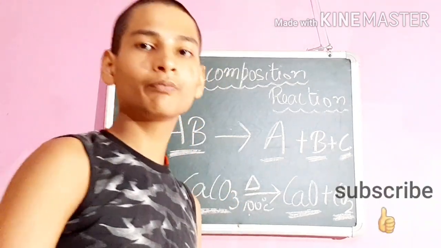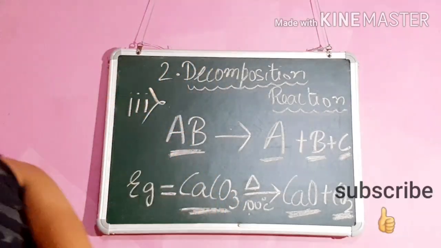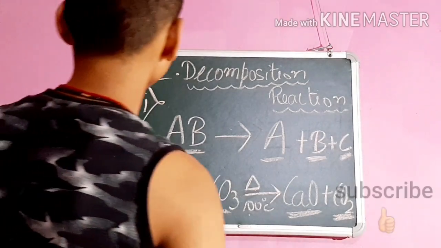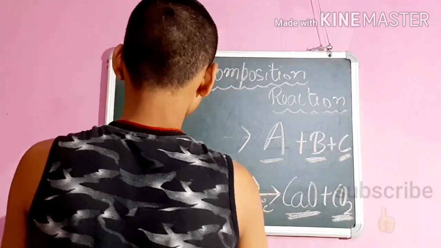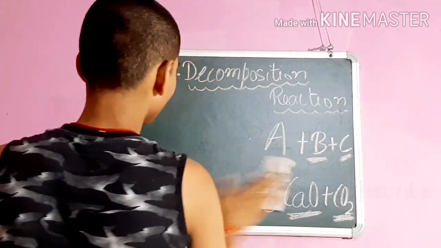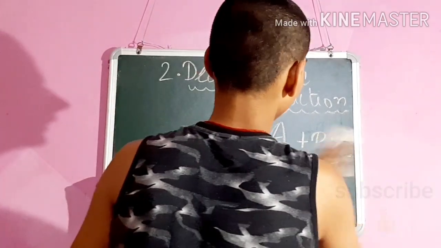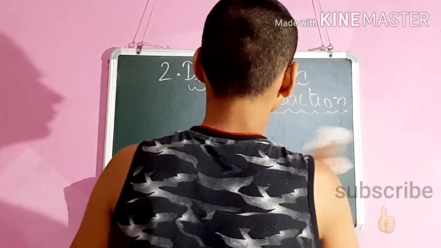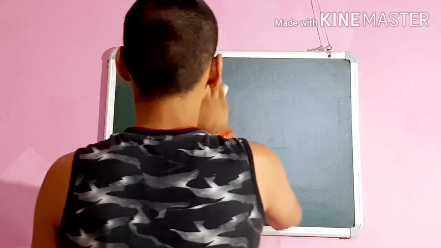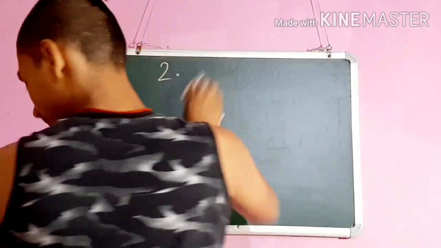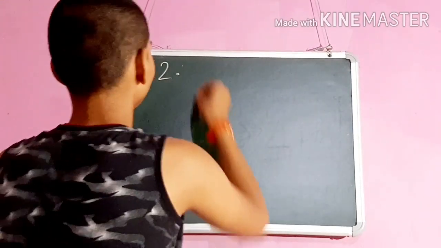Now we move on to the third type of chemical reaction, which is displacement reaction. Third type of chemical reaction. Displacement reaction.